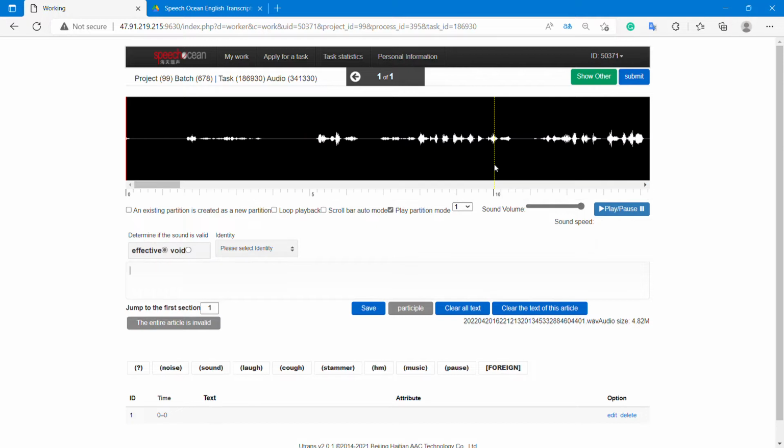So here you have to create the segment and you have to write. Okay. So how to create a segment? You need to create a segment in three circumstances. One, if there is a speaker 1, if there is speaker 2, and third will be if there is a pause or a silence or a sound of more than 20 seconds.